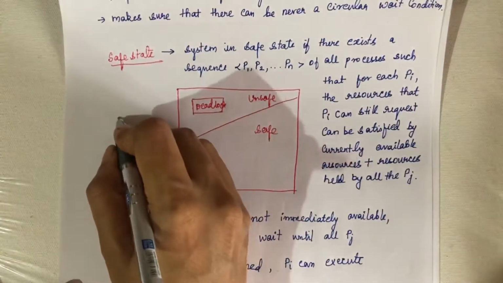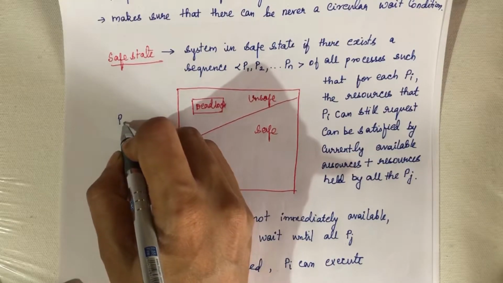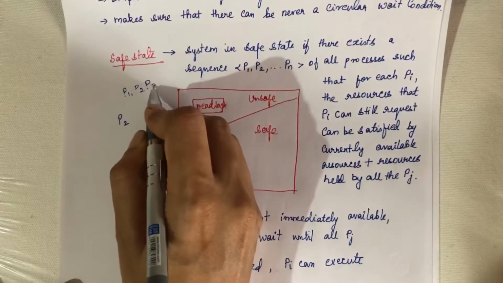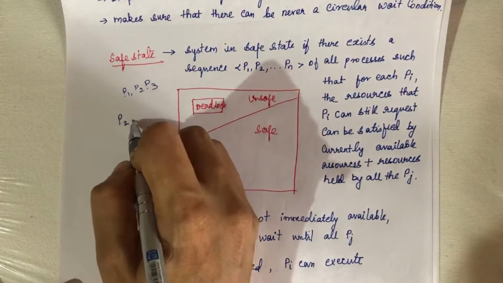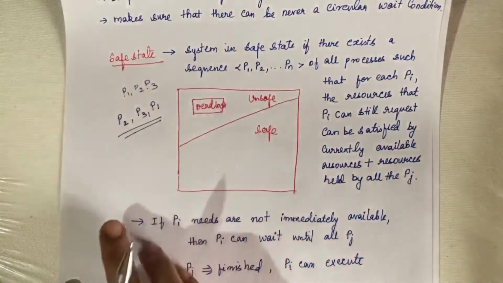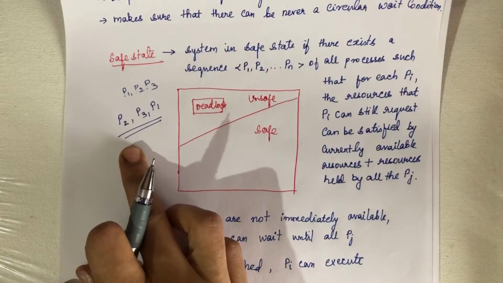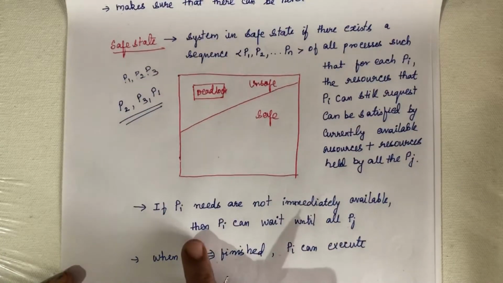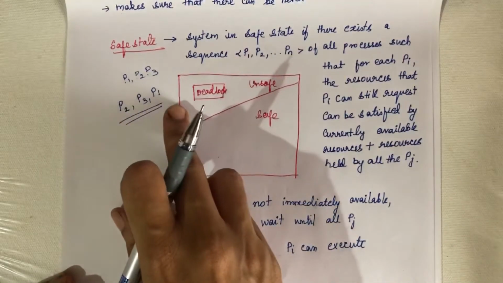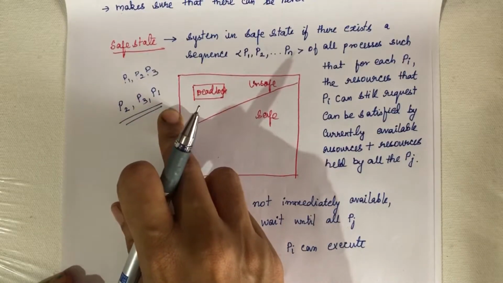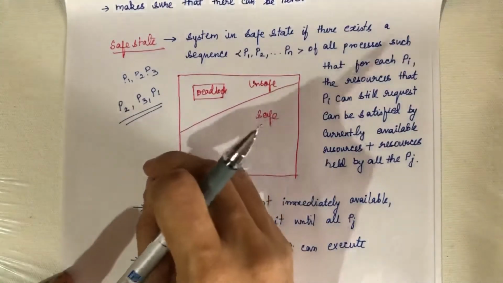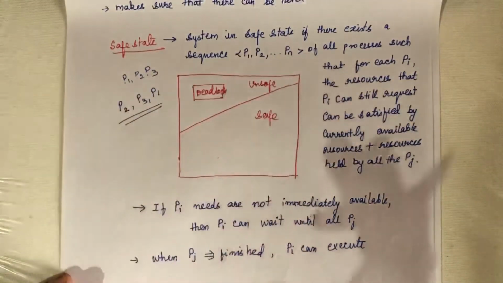Suppose you have the processes P1, P2, P3, but the system allocates the resources in the order P2, P3, P1 such that it will not go into a deadlocked state. Then that state is a safe state. If Pi's needs are not immediately available, then Pi has to wait until the other processes have completed their execution. When they have completed, they will return the resources and Pi can finish its execution. This is what happens in a safe state.